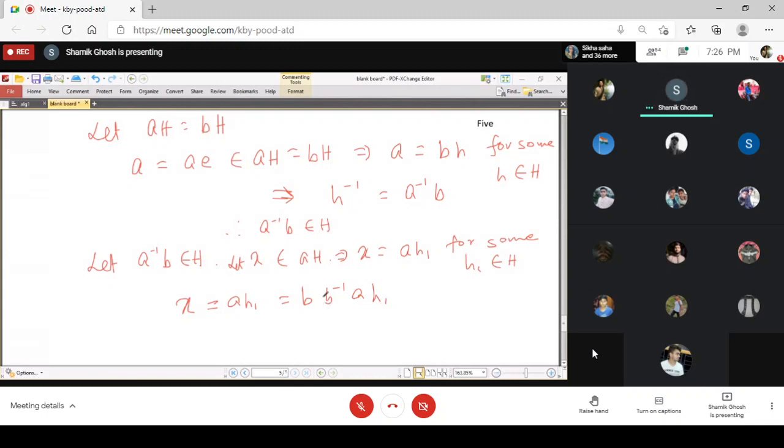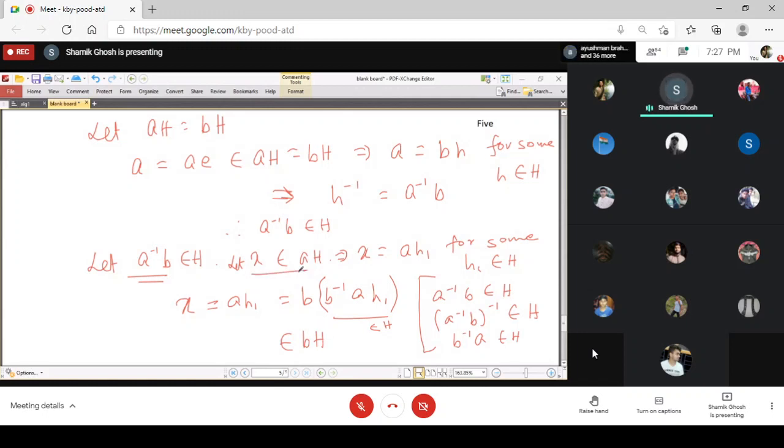Now we will show that this element is actually belonging to H. You see that h1 is already an element of H, and our condition is that a inverse b belongs to H, and H is a subgroup, so (a inverse b) whole inverse also belongs to H, and that is nothing but b inverse a. So we get that b inverse a belongs to H. Now h1 is an element of H, b inverse a is an element of H, so the term under bracket belongs to H, and so the whole element is belonging to bH.